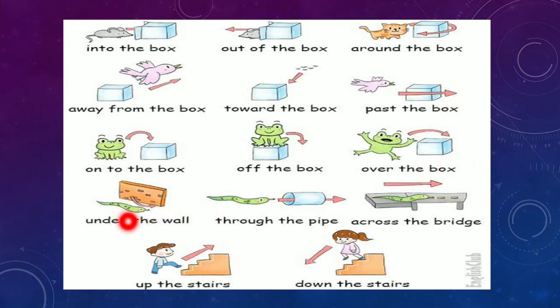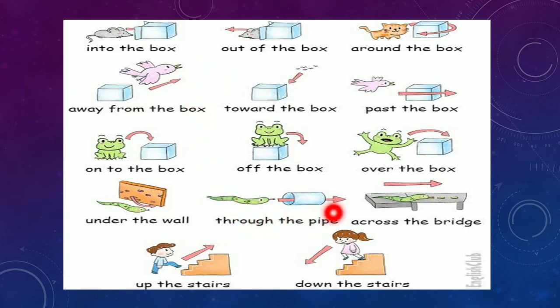Under the wall, he is lying. Through the pipe, it will move through the pipe, across the bridge, okay? Up the stairs, down the stairs, okay? So in this way, see, in movement and direction nothing is stable. They are in a moving position, like they are coming towards the box, right? It is moving into the box. If it were stable, then we could use "in," but it is moving, so into the box, out of the box, right? Similarly, away from the box, it is flying away from the box.